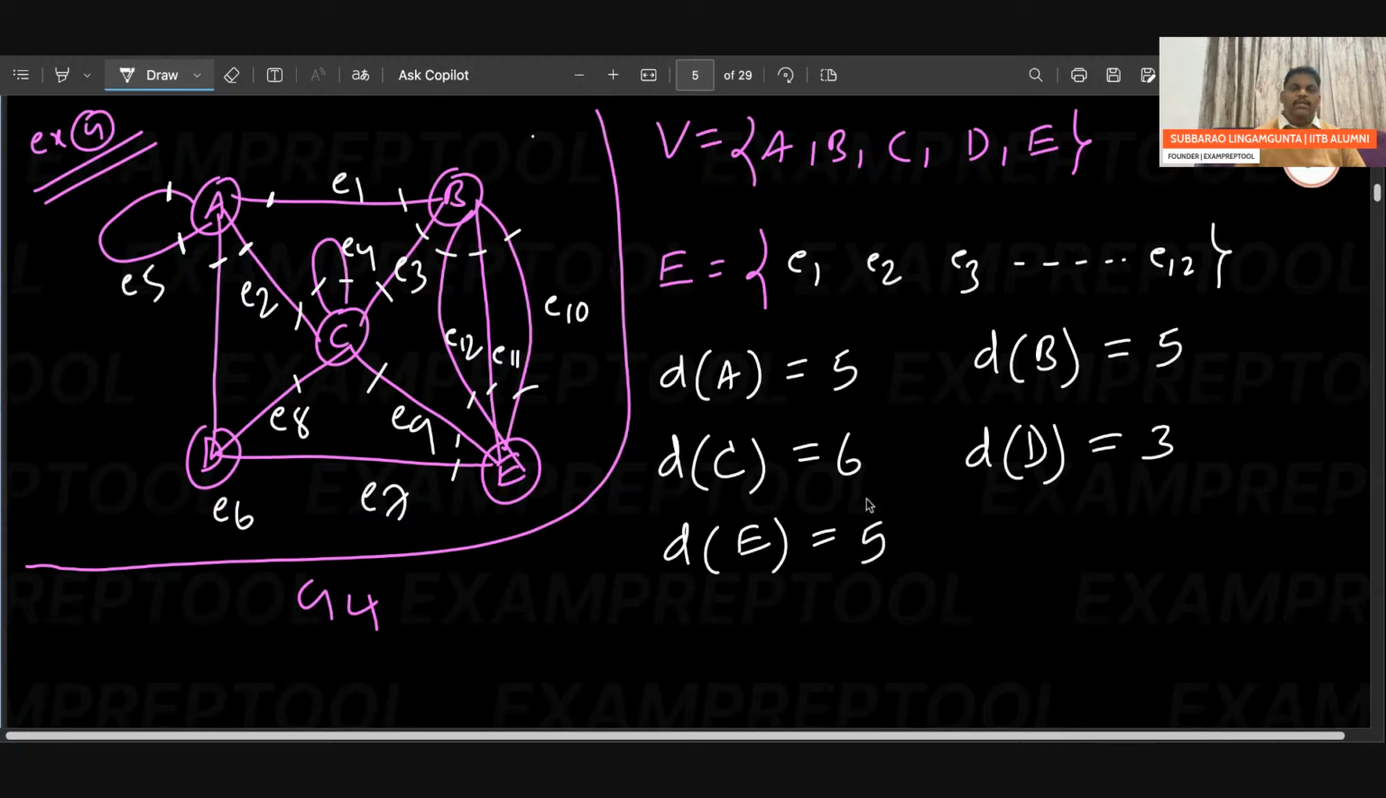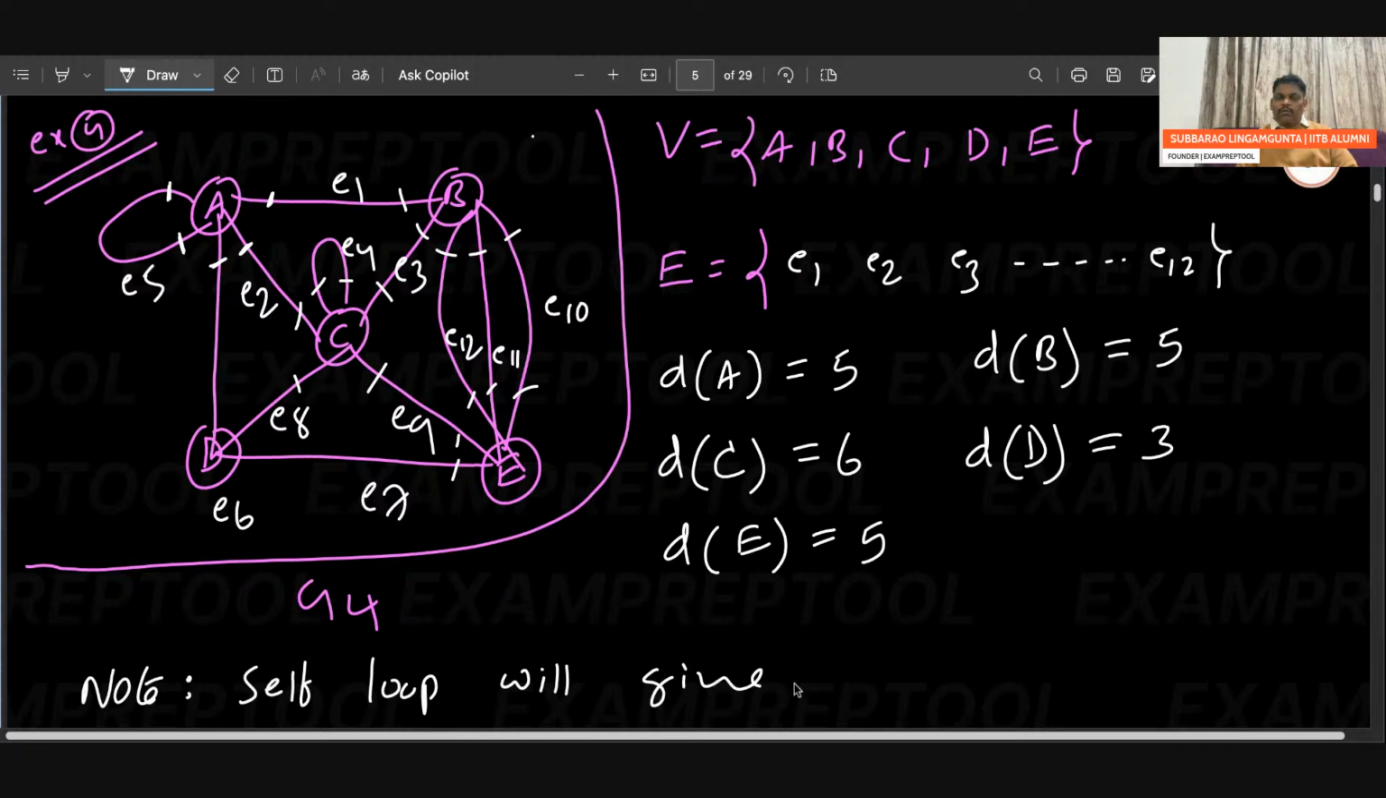So like this degree. I want to say one important thing. Note: a self loop will count as degree 2. Remember this one. Self loop will give degree 2.